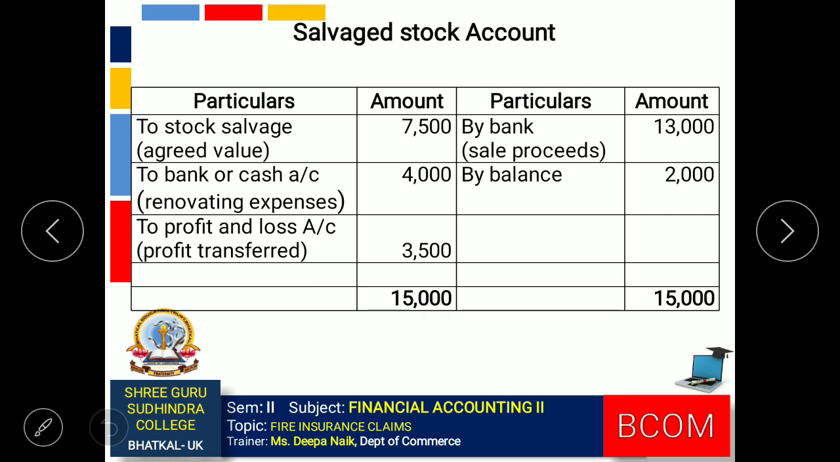The entire saved stock has not been sold. Only part of the stock is sold for rupees 13,000. There is some more stock remaining, so the entry will be by balance, and the value of the stock given is 2,000. So 13,000 sale and the balance value of stock 2,000, total 15,000 on the credit side. So we get a profit of rupees 3,500.